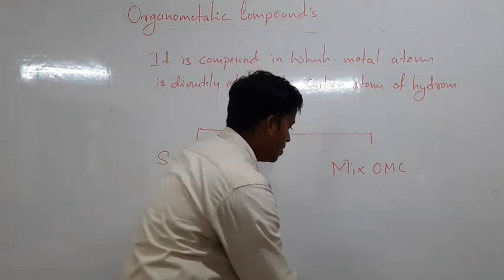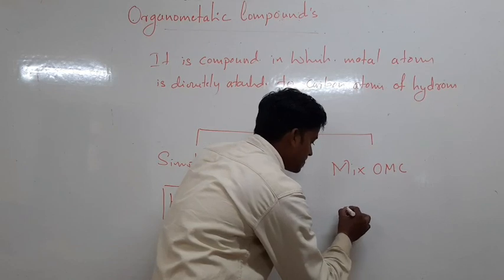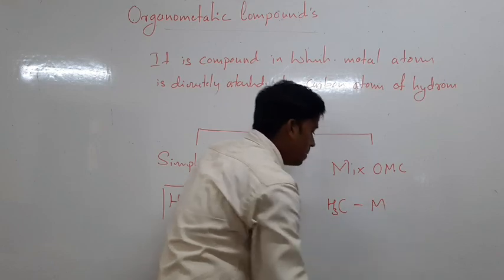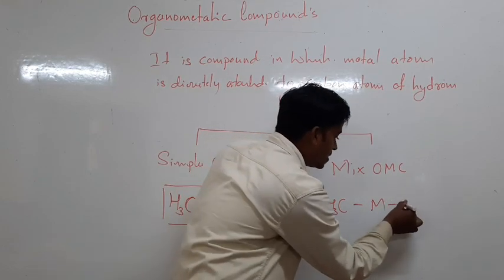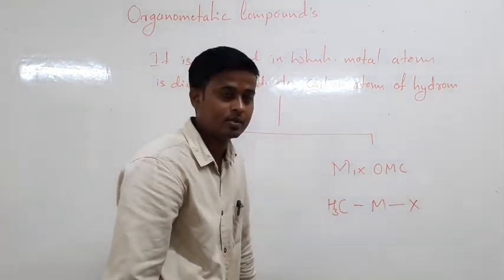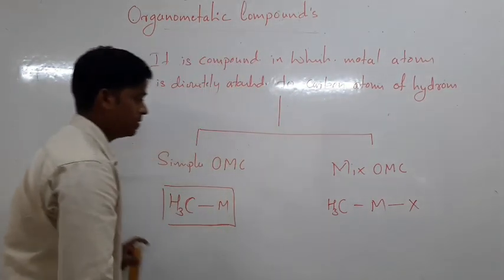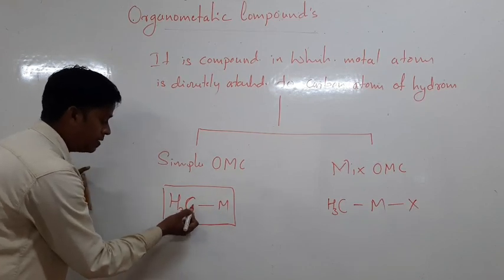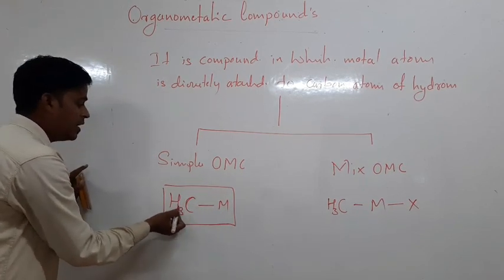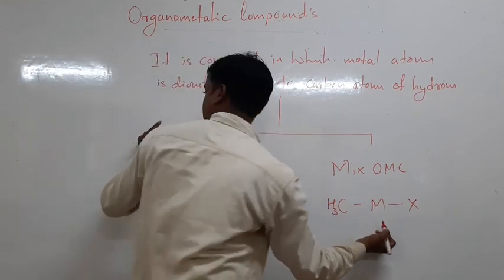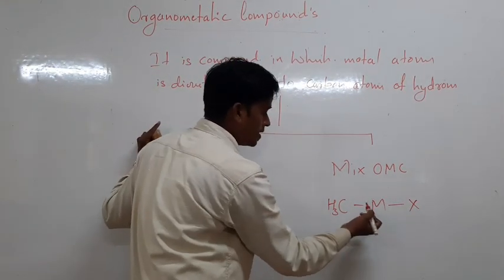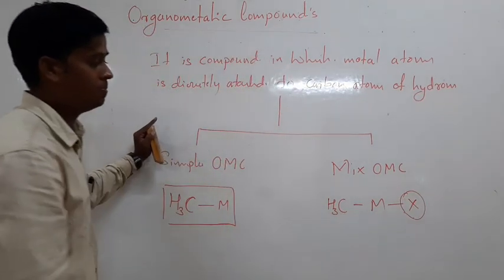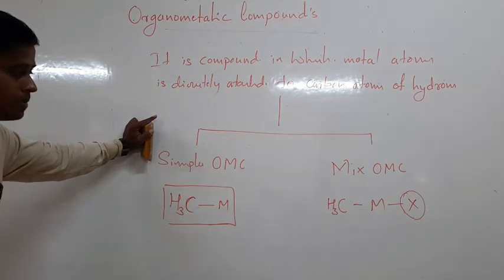In a mixed one, the metal atom is attached to a carbon atom along with other elements. What is the difference between simple and mixed? In simple, the metal atom is attached to carbon and this carbon is attached only to hydrogen. But in mixed, the metal atom is attached to the carbon atom along with a halogen. Such compounds are called mixed organometallic compounds.